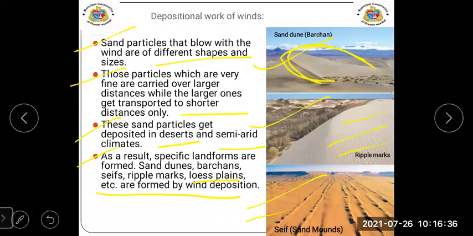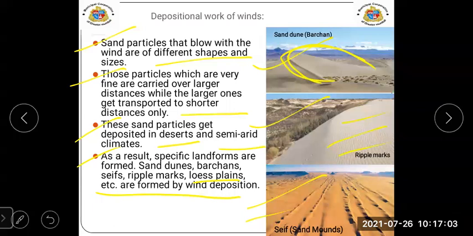Seif means sword. Such sand dunes are narrow and spread to a long distance. They resemble swords and are therefore named so. They are also parallel. Yes, you can see they are parallel to the direction of the wind blowing.